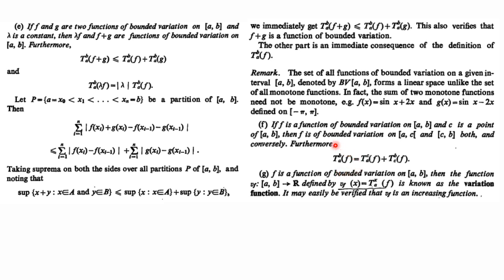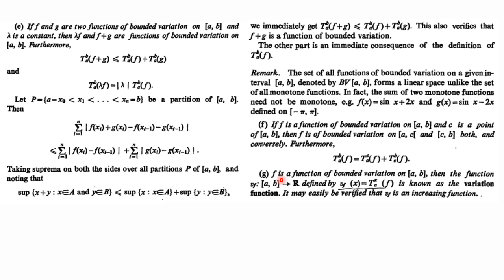Moreover, the total variation of the function over the interval AB is the same as the total variation of the function over AC plus the total variation over CB. So we can split the interval AB, and the values will be the same.